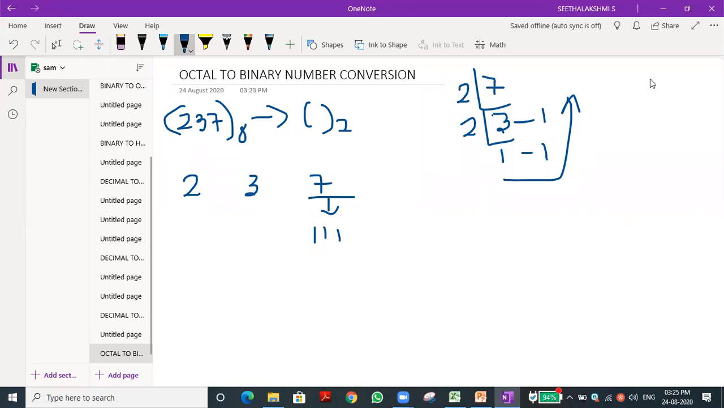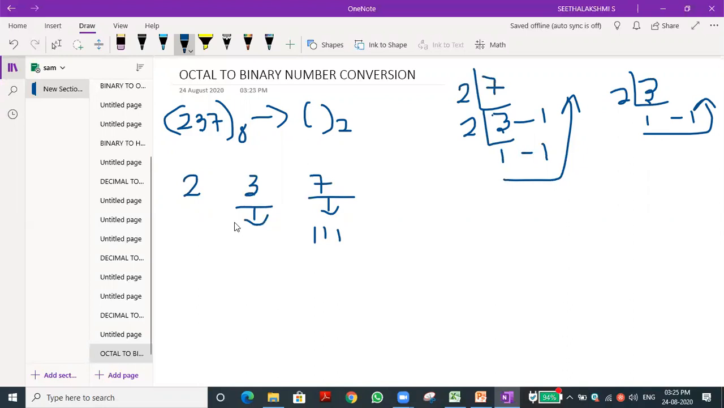For 3, if we convert into binary, how many 2s? 1 2 is 2. Remainder 1. That's all. What is the value we got? 1 1. Only two digits, isn't it? So for that we need to add a 0 in front.